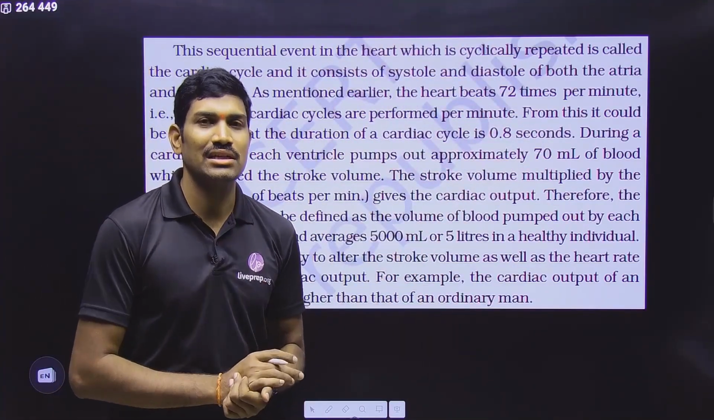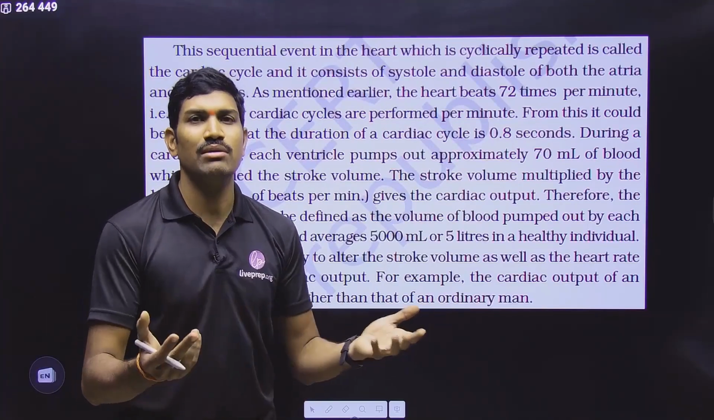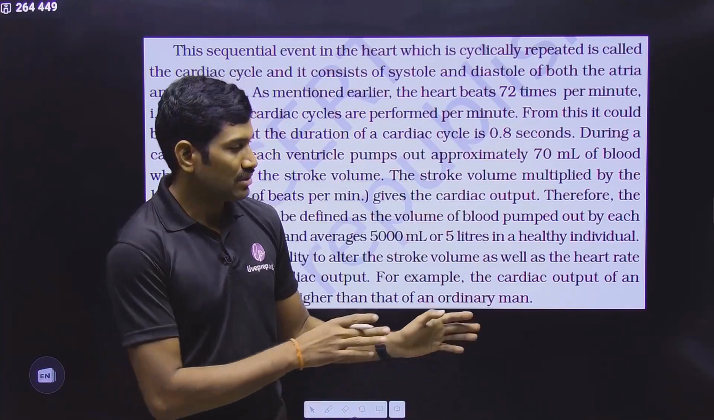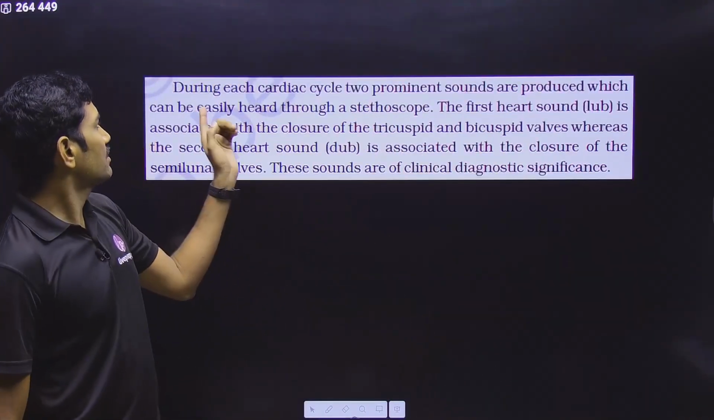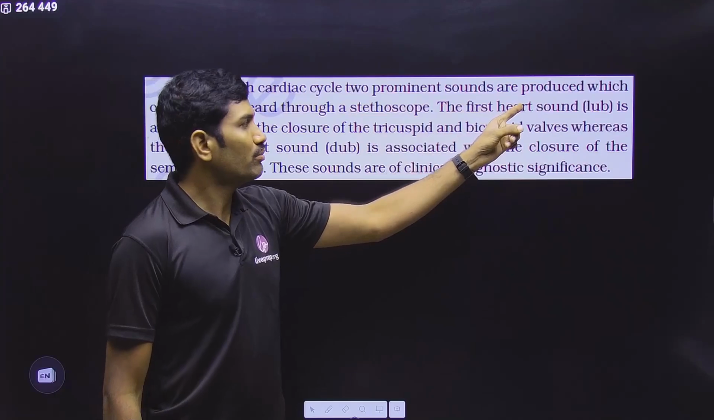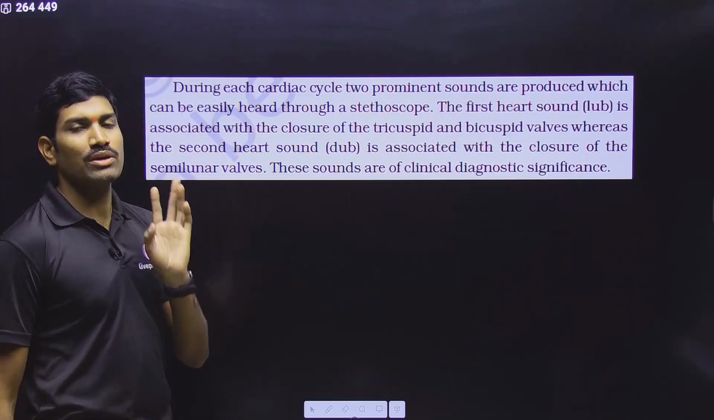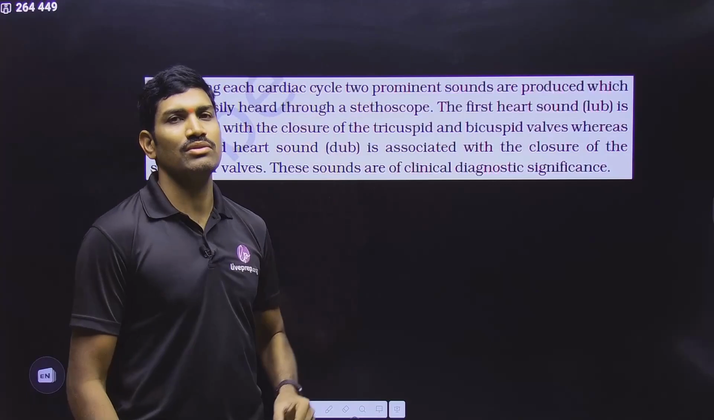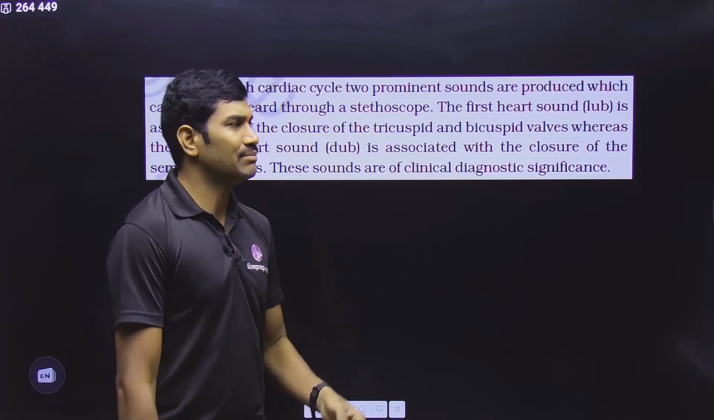In marathon running, generally they will run for 42 kilometers. How are they able to manage it? Because of their high cardiac output. Please remember. So in this way, okay. Next one. During each cardiac cycle, two prominent sounds are produced. Two important sounds we are observing, which can be easily heard through a stethoscope. With the help of a stethoscope, we can easily observe these sounds.